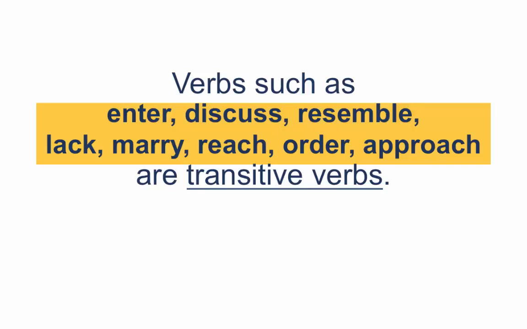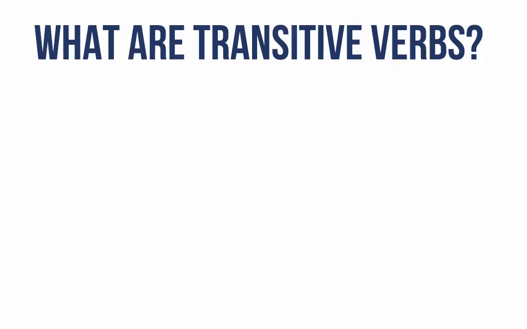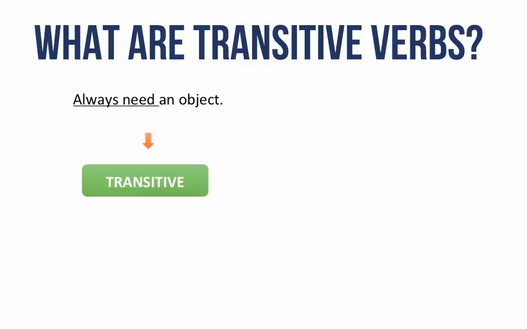Verbs like enter, discuss, resemble are called transitive verbs. Other examples of transitive verbs include lack, marry, reach, order, approach, etc. Transitive verbs have an inbuilt preposition in them. Hence, they do not need another preposition. Let us take a detailed look at what transitive verbs are. Transitive verbs are words that describe an action and have an object to receive that action. We have discussed the object in a video about sentence correction.